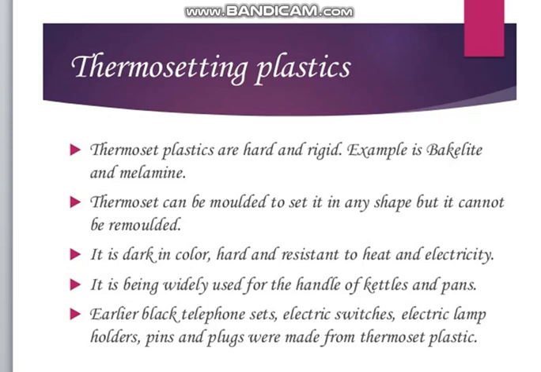Thermosetting plastics can be molded into shape only once and cannot be softened or melted on reheating. This is because the chains get highly cross-linked on heating. Bakelite and melamine are some examples of thermosetting plastics. They are hard and stiff and break on applying pressure.